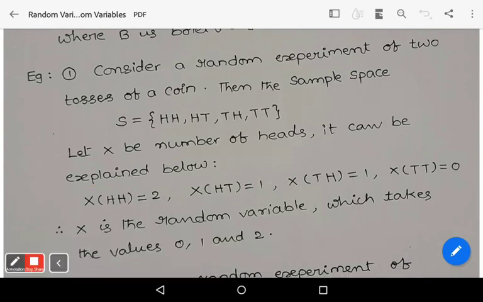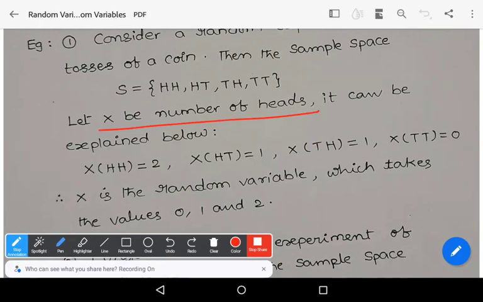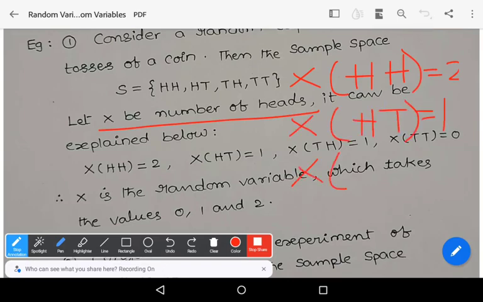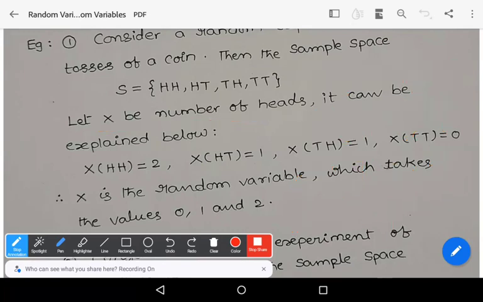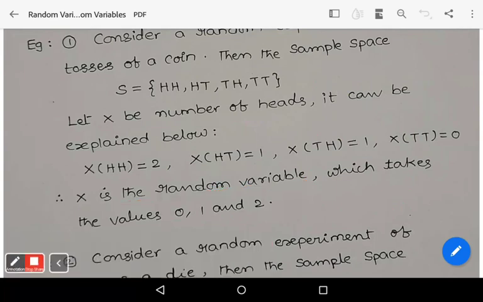Observe that capital X denotes the number of heads. X of HH: there are two heads, so it is equal to 2. X of HT, there is one head. X of TH, again there is one head. X of TT, there are no heads, which is equal to 0. Therefore, capital X is a random variable which takes the values 0, 1, and 2. Observe that.